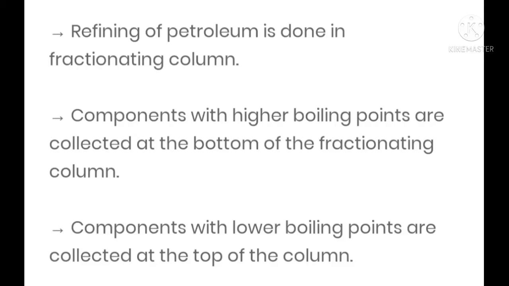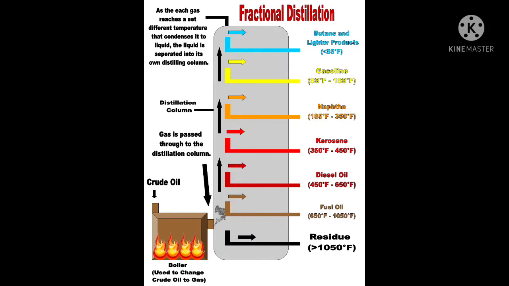So let us understand this fractional column by the diagrammatic representation, and let us learn how this refining of petroleum is done. What are the products which we are getting from petroleum? Fractional distillation of petroleum. As you can see, the petroleum is heated at different temperatures.